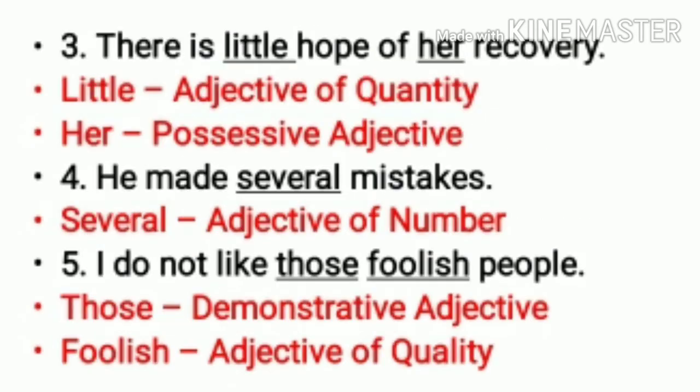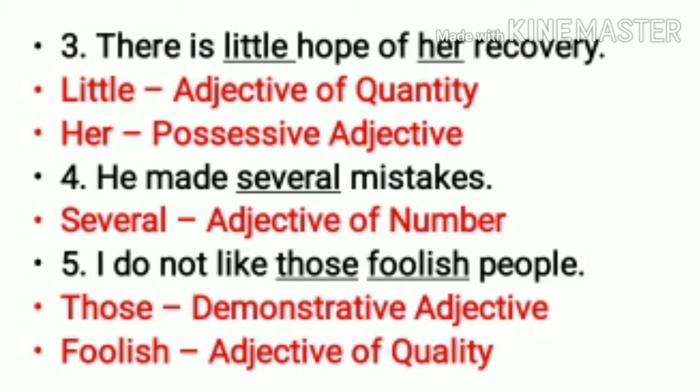The third sentence, there is little hope of her recovery. Now hope and recovery are your nouns. So how much hope? Little hope. So that little will be an adjective of quantity. And her is a possessive adjective. The fourth one, he made several mistakes. So, how many mistakes? Mistakes is your noun. So, how many mistakes? Several.